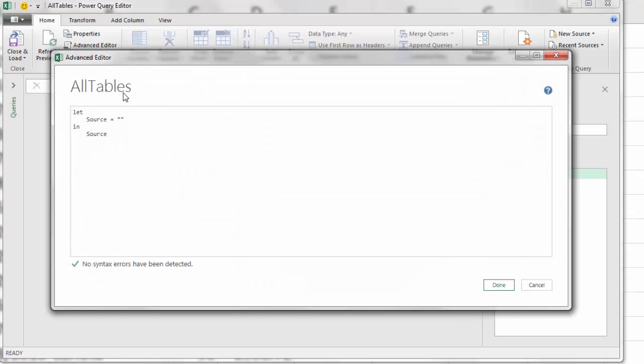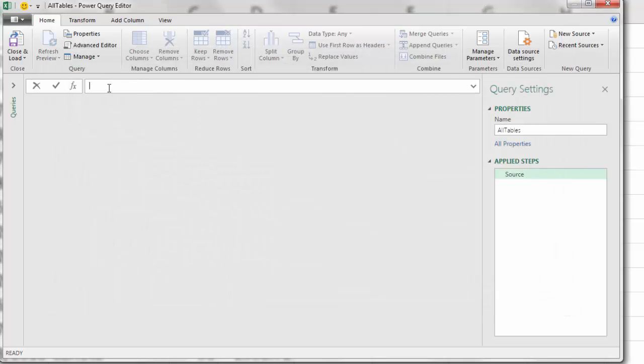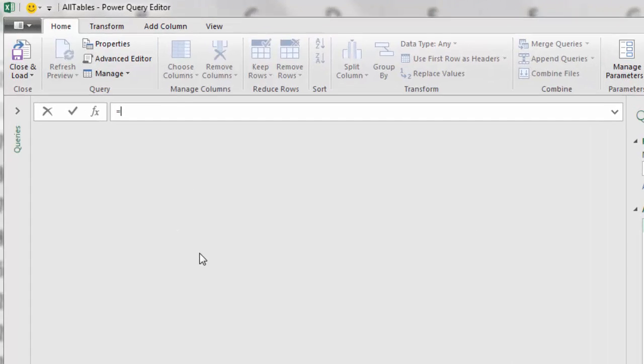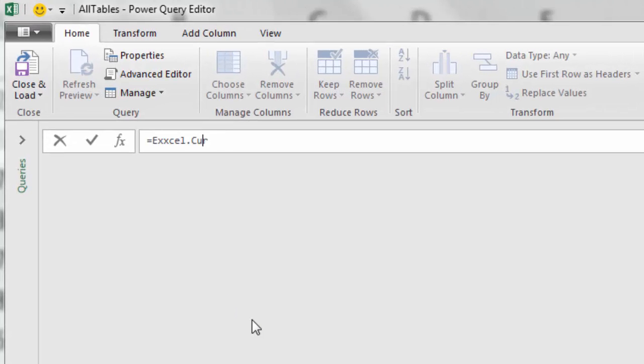If we went to Advanced Editor, we see that our transformations always start with let. Then it lists all the steps. And then whatever the last step is comes after in so that that's the output. But we don't have anything. So guess what? We're going to type it right up in the formula bar. Equal sign. Internally up in that advanced code, now it says source equal to, and then we type Excel.CurrentWorkbook. Open parentheses, close parentheses. Now, Power Query is case sensitive, and it does matter that everything is spelled correctly. All right, so we have capital E, C, and W.